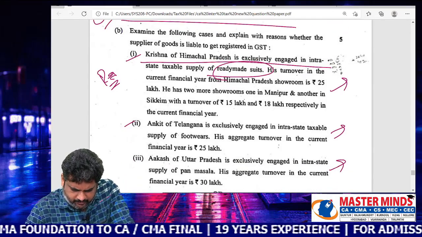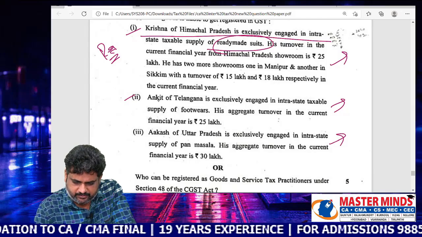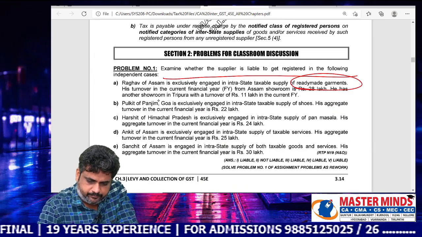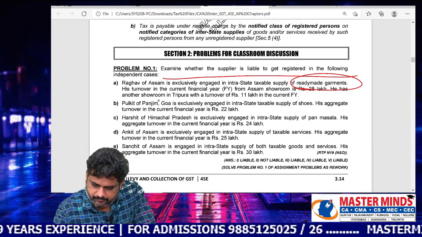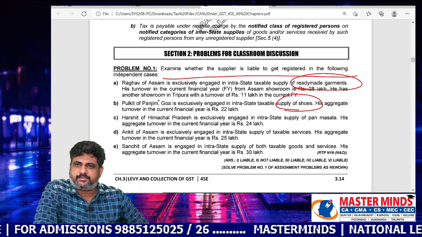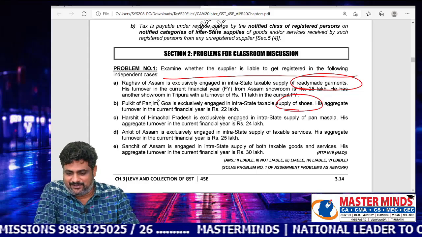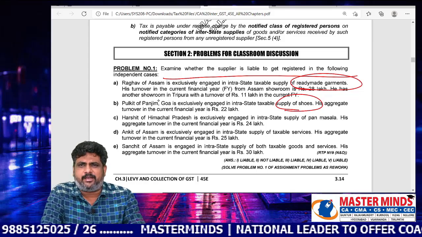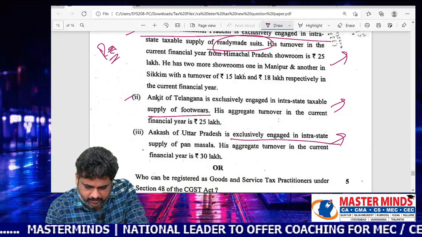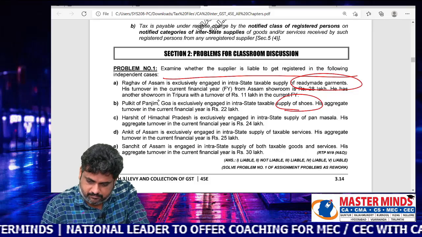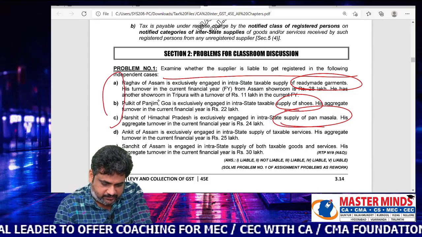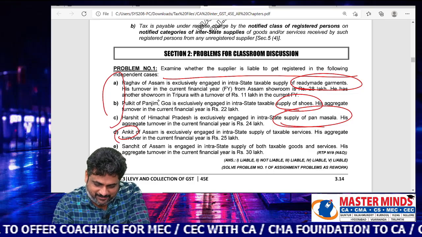Second one, Ankit of Telangana exclusively engaged in intrastate taxable supplies of footwear. Here it is shoes. You can observe that. Yes or no? Shoes, footwear, almost similar to the one which is given in the exam. And engaged exclusively in intrastate supply of pan masala. See this? This is intrastate supply of pan masala. Only these three are asked. Ankit, names are also sometimes matched.